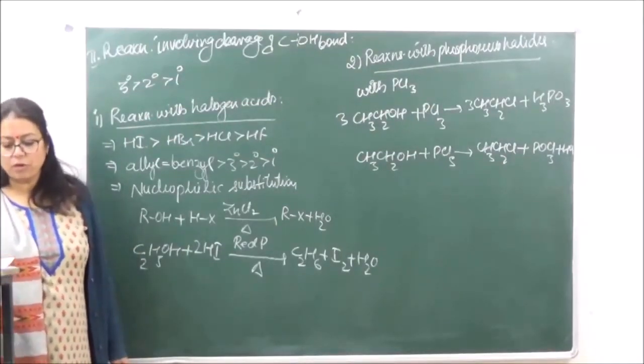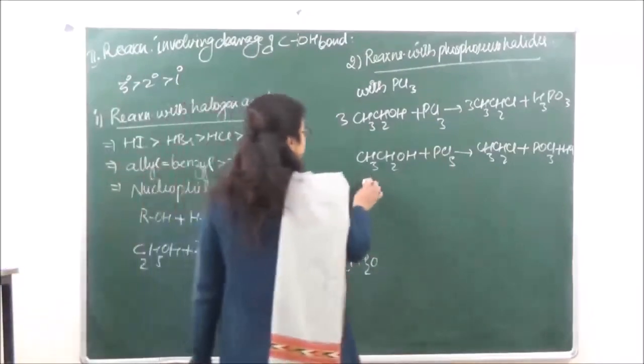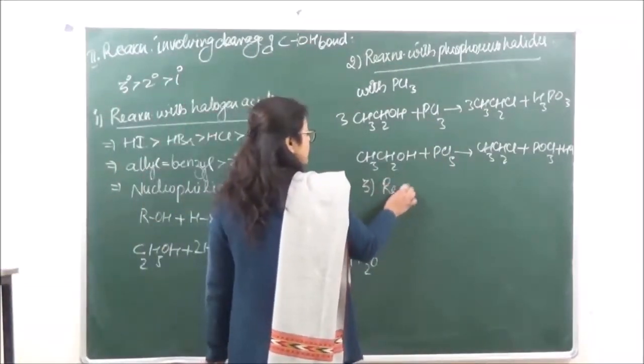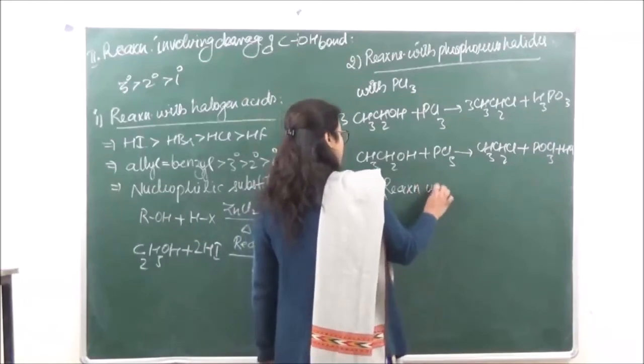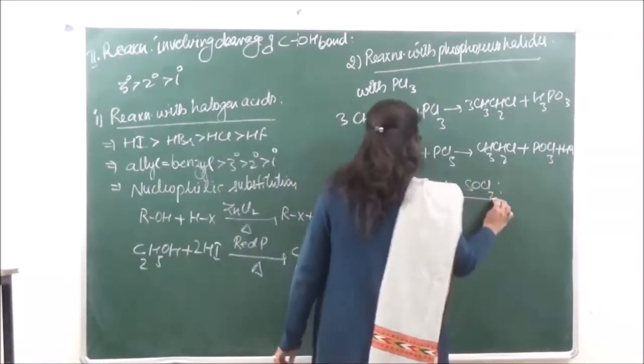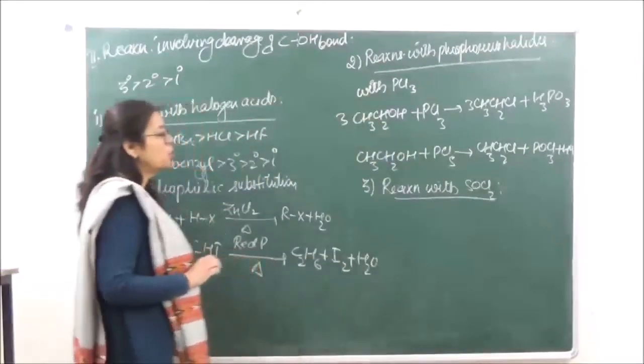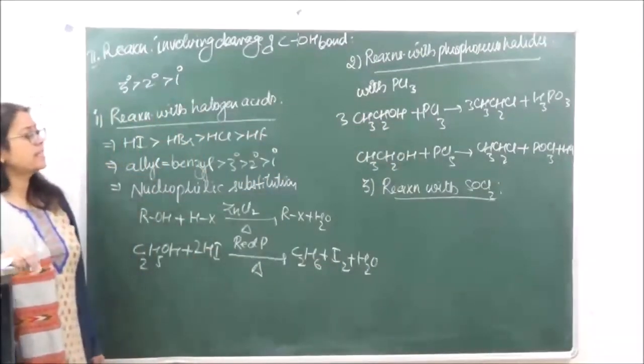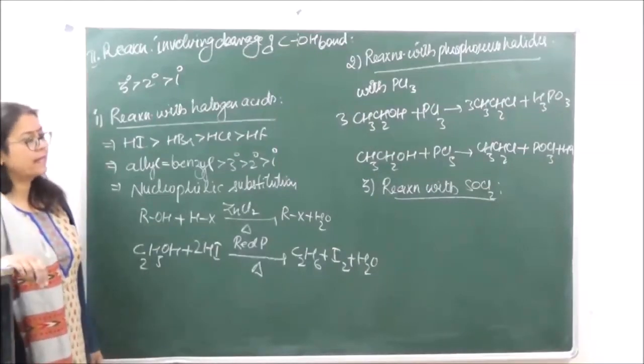This reaction also we've already done. So our third reaction over here is the reaction with SOCl2. In fact, we've already studied that this is one of the best methods to prepare alkyl halides.